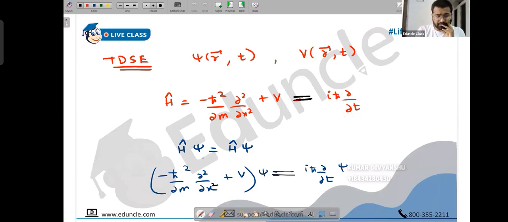So sir, the definition of H cap for time dependence and position dependence is the same in both? Yes, it's the same. This thing is always valid. Just like when it is time dependent, this is additionally valid. We couldn't write that term for time independent. Never. Because even if you write it, you will get zero, because psi is not dependent on time and its partial derivative is zero.